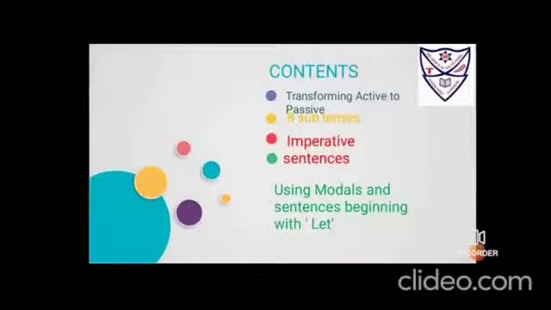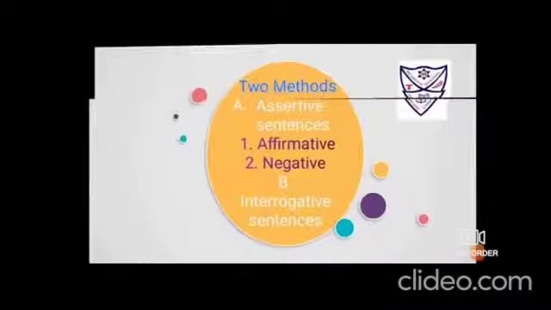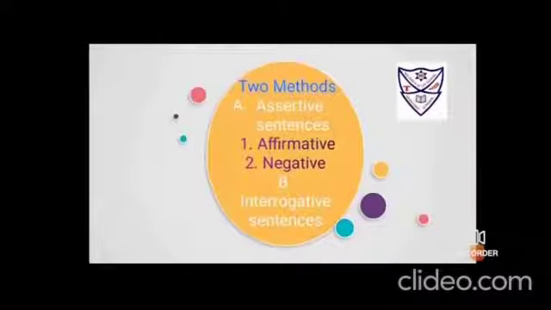Contents. Transforming of active to passive will be done with 8 subtenses. 3 of the subtenses are already clear. Today we'll be beginning with the 4th subtense. As we finish the subtenses, then we'll be doing the imperative sentences and then sentences using modals, and the sentences beginning with let. 2 methods are there as I've taught you: assertive sentences and interrogative sentences.